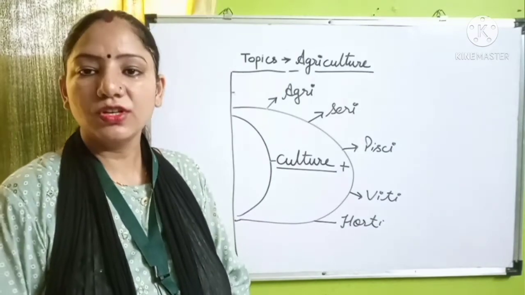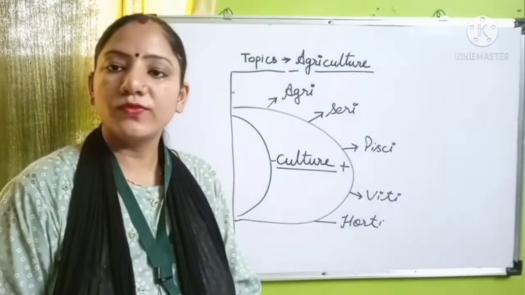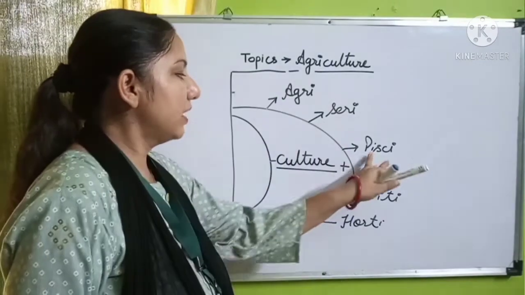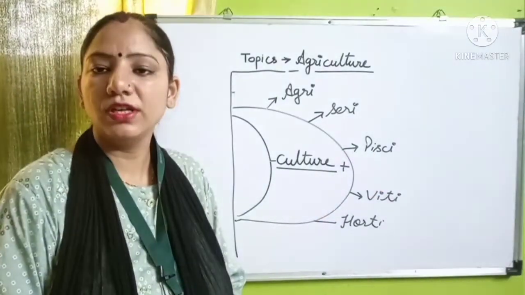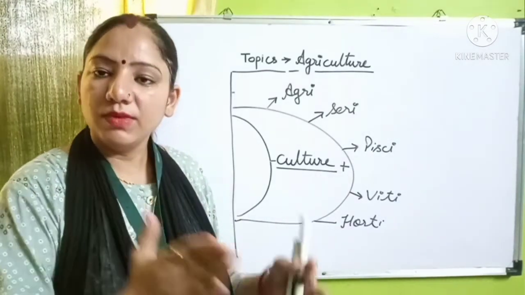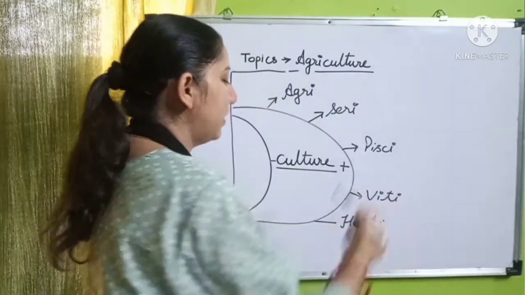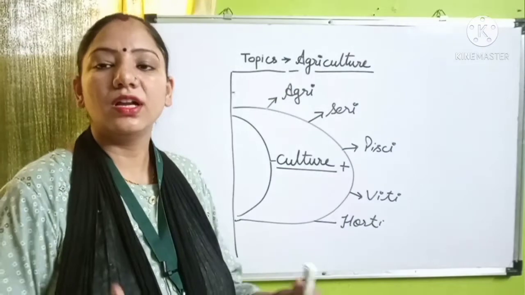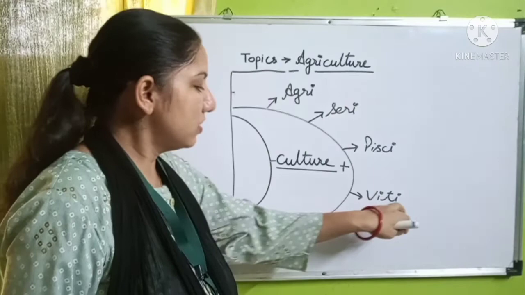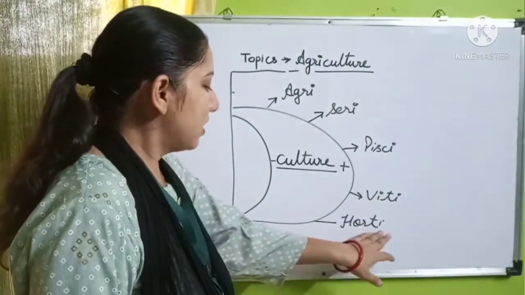the cultivation of soil. Sericulture is known as the cultivation of silkworms, where we get silk from the farming. Then pisciculture is especially known as the farming of fishes, which can be included with agricultural activity only. The fourth is viticulture. Viticulture is the cultivation of grapes, and other activities related to grape farming come under viticulture. At the last, that is horticulture.